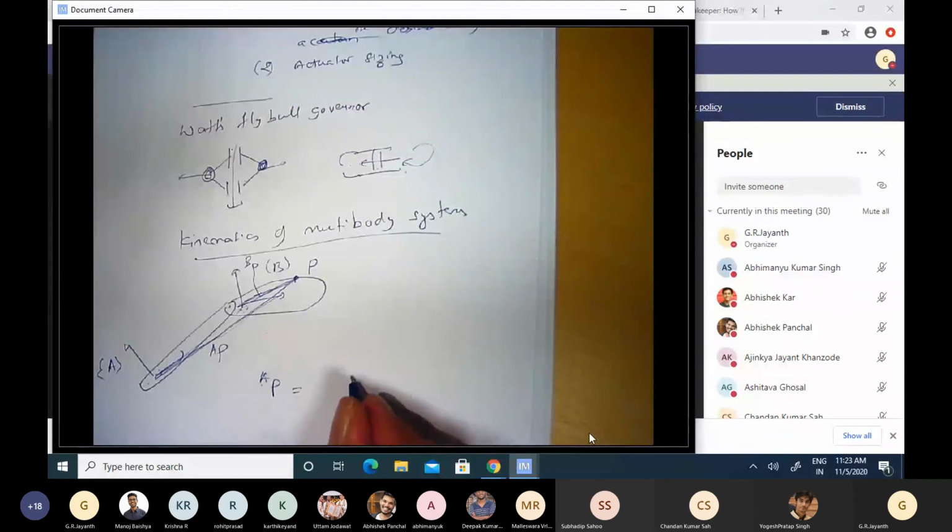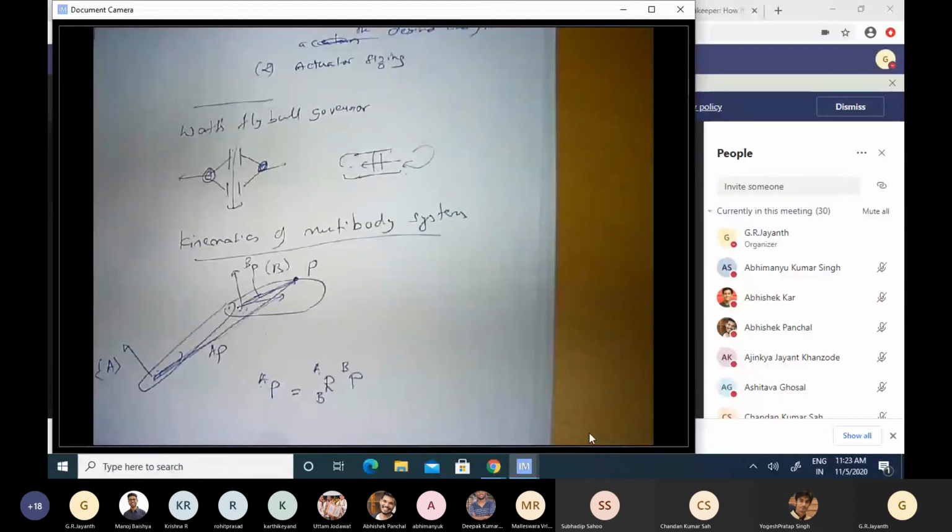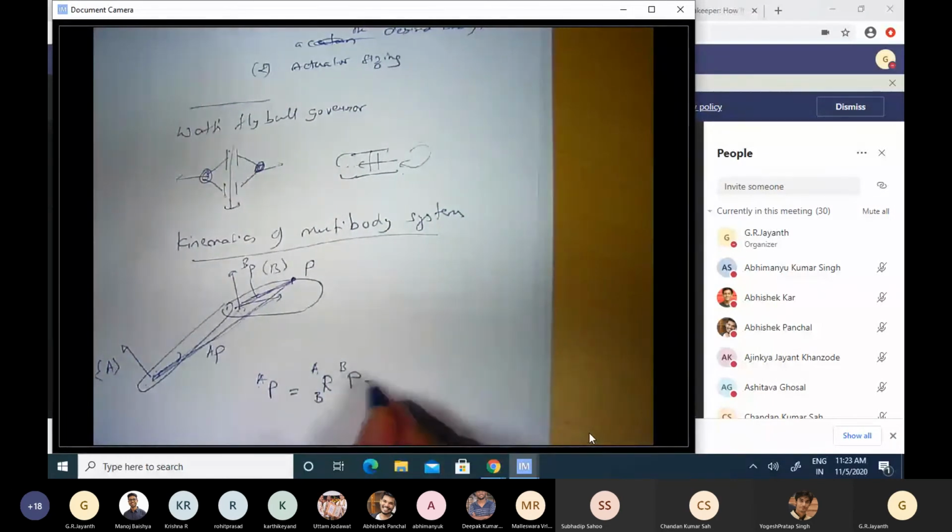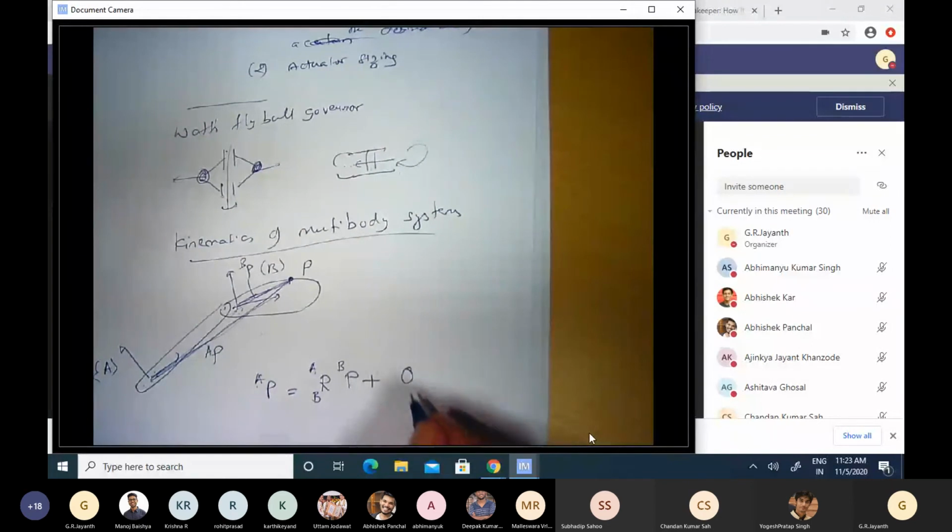I would therefore write that the representation of point P in the A coordinate system is the representation of P in the B coordinate system multiplied with the rotation matrix connecting the representations between B and A, so R of B with respect to A. This is something that was clear to you. This is what you would have if there is no offset in the origins between these two coordinate frames. But because there is an offset, I will have a second term, which is the position vector of the origin of the B frame, which I indicate as O subscript B, represented in the A coordinate system.